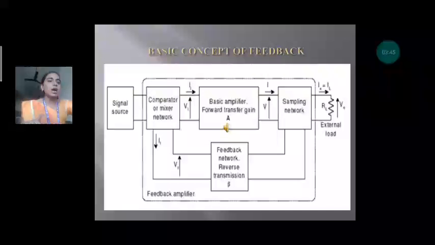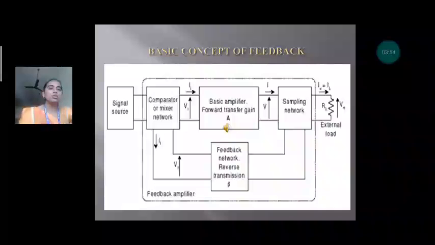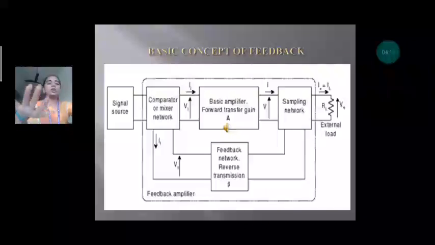Next is the basic concept of feedback. The blocks are: first, the signal source; next, the comparator or mixing network; the third, the basic amplifier block; and the final block, the sampling network connected to the load resistance. The output is then fed back to the comparator or mixing circuit. The signal source may be a source voltage or source current. The feedback network contains components such as resistors, capacitors and inductors.